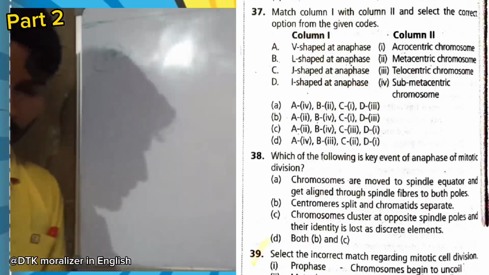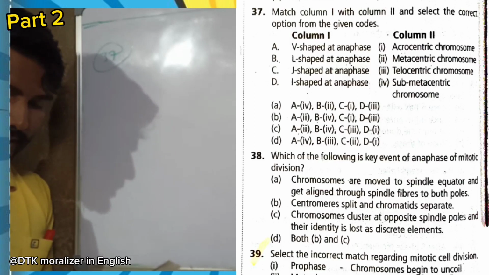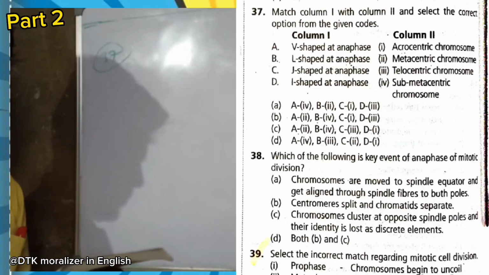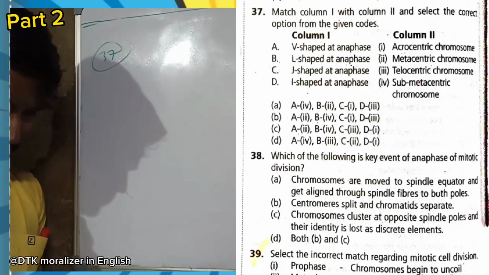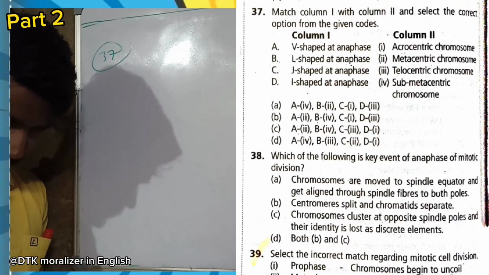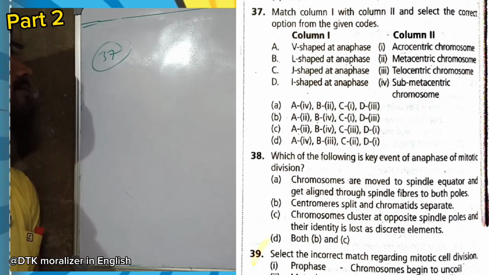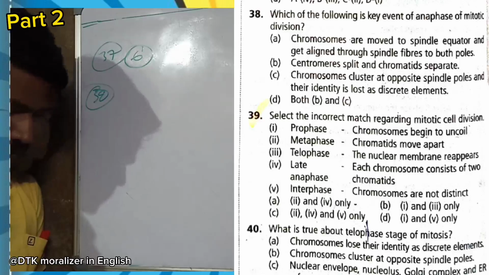Now question number 37. Match column 1 with column 2 and select the correct matching. V shape is for metacentric, L shape for submetacentric, J shape for acrocentric, and I shape for telocentric. Here you can observe the options and you will find it easily. So option B is right.